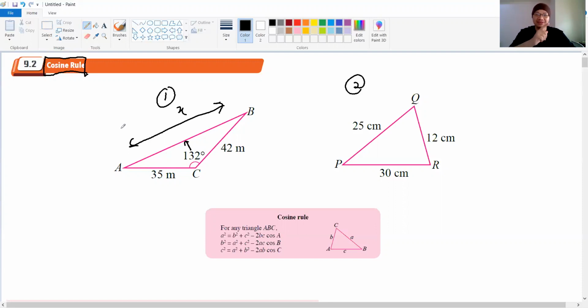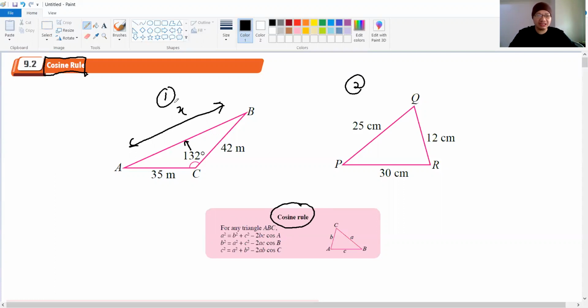Okay guys, so the tip for this topic: for 9.1, when you observe there is a pairing, at least 2 pairings, then you can use the sine rule to solve the problem. But for this 9.2, if you don't have enough pairing, then we need to use the cosine rule. That's the purpose we learn this topic.